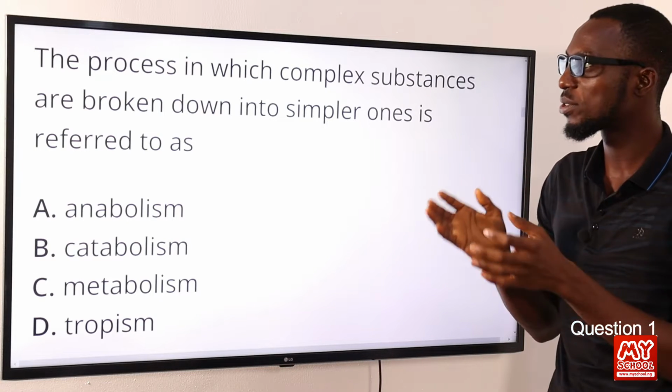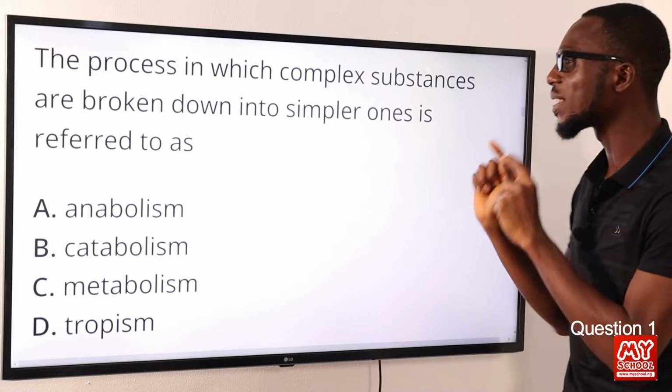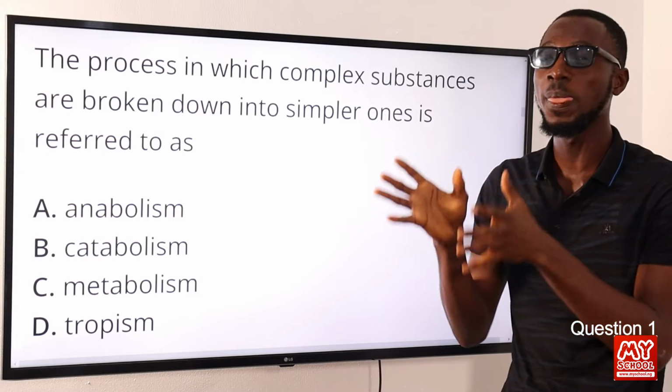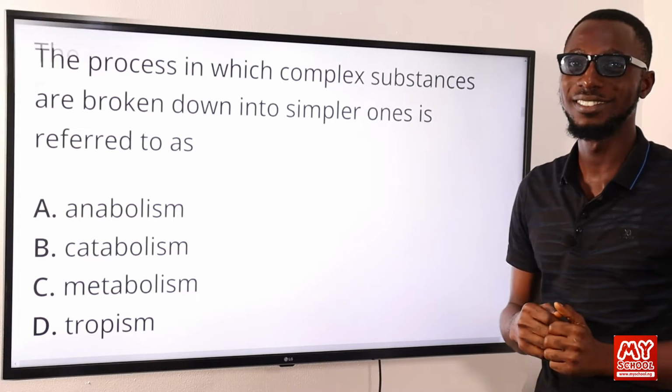So let's go back to the question. The process in which complex substances are broken down into simpler ones is referred to as catabolism. Option B is the correct option.